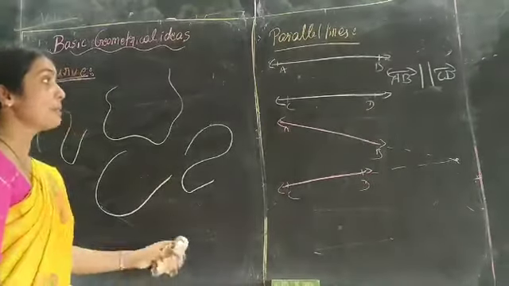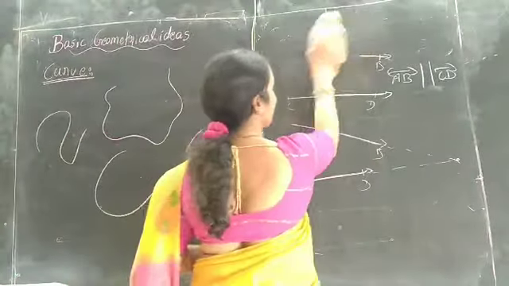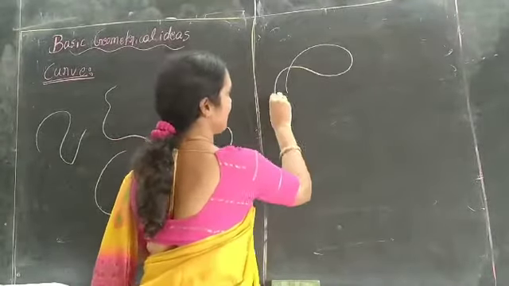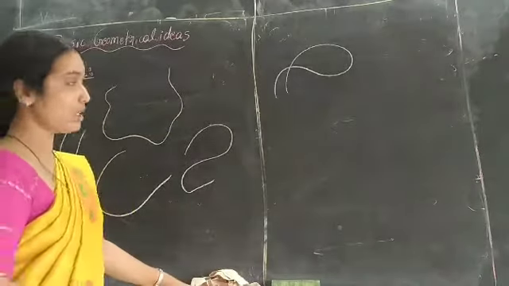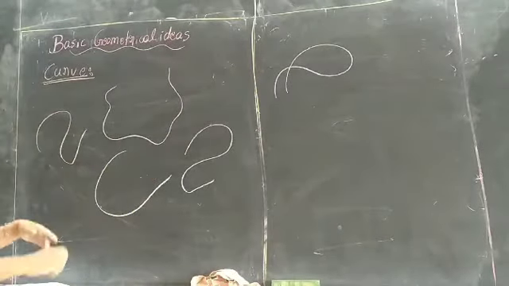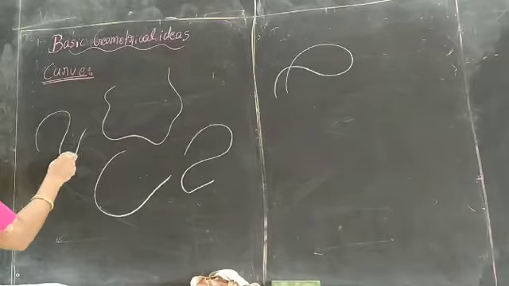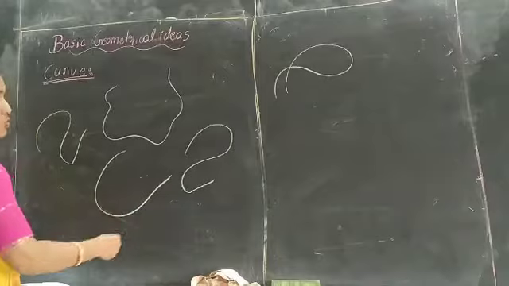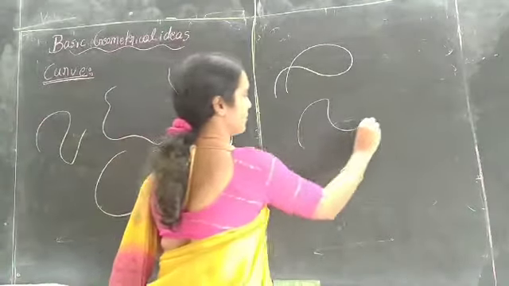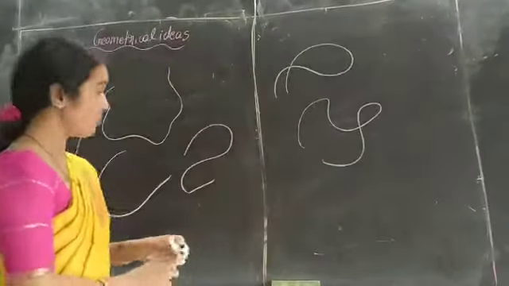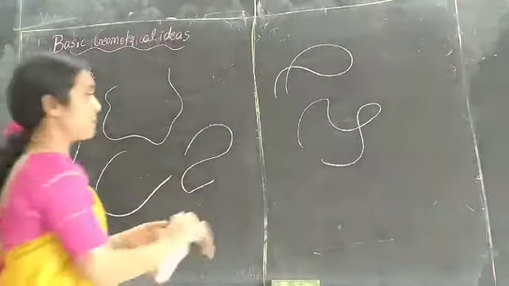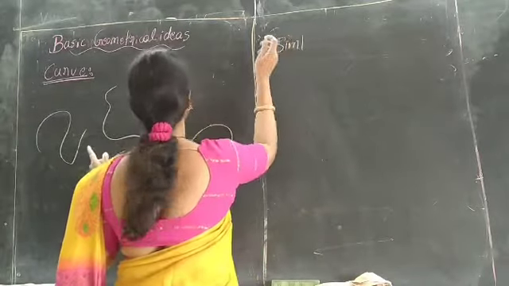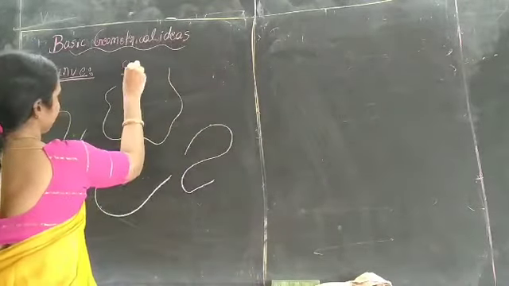Here in curves, there is the simple curve. What does it mean by simple curve? It means it should not cross itself. For example, like this, it is not a simple curve. These are all simple curves. They should not be crossed. See here, it does not cross itself. Here also it does not cross itself. It should not be crossed like this. These are all examples of simple curves.